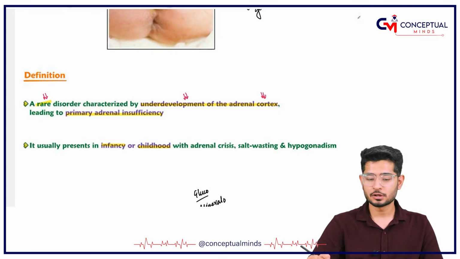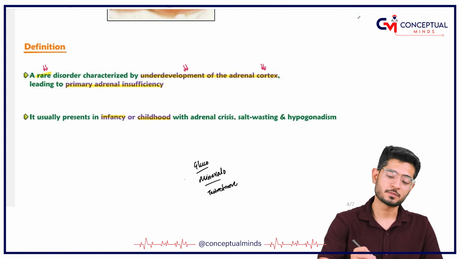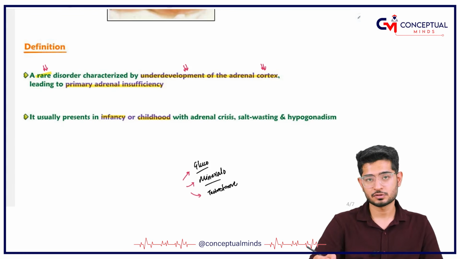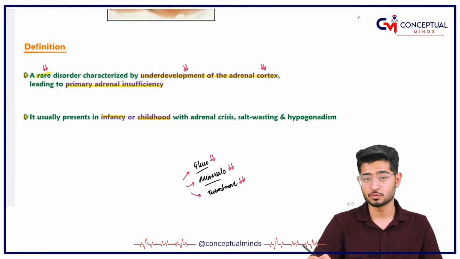So the cortex is not formed properly, and I think you know that the cortex is responsible for glucocorticoid, mineralocorticoid and testosterone synthesis. And if the cortex is not formed properly, of course there will be glucocorticoid deficiency, mineralocorticoid deficiency, and testosterone deficiency, which is actually called primary adrenal insufficiency.